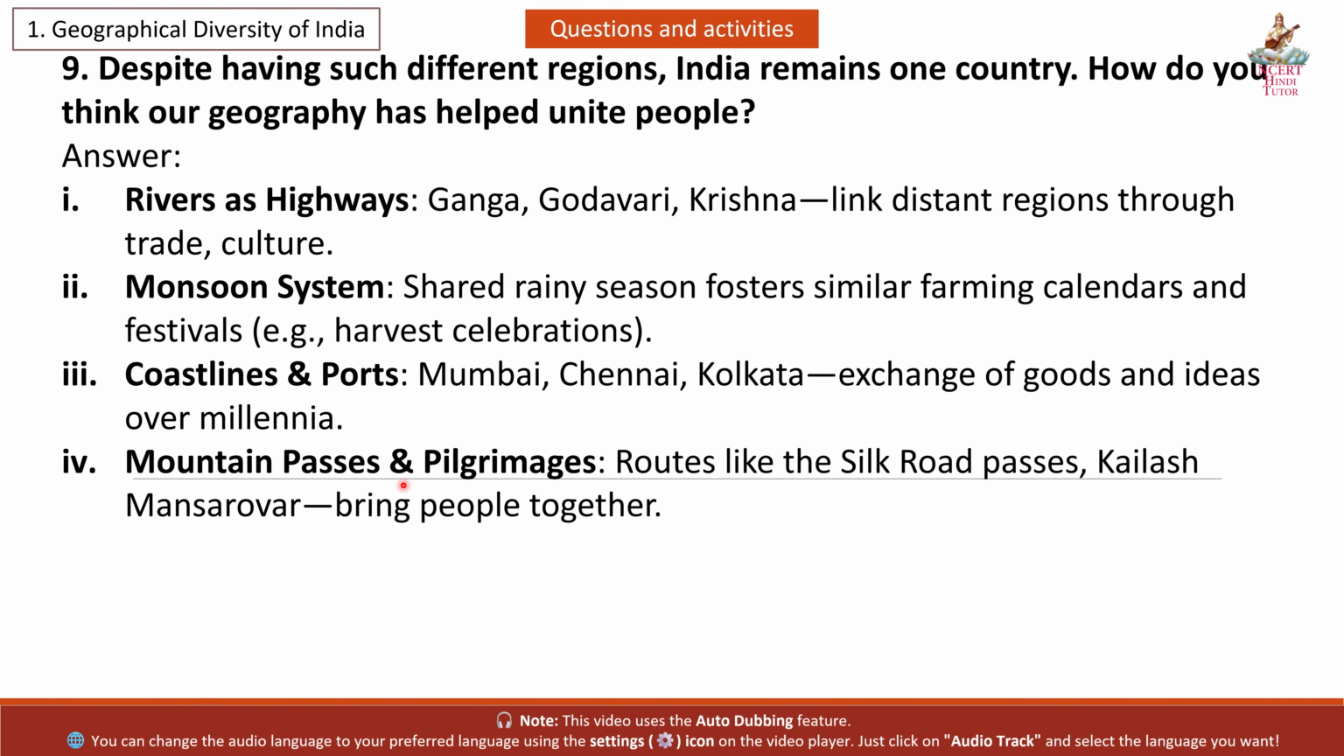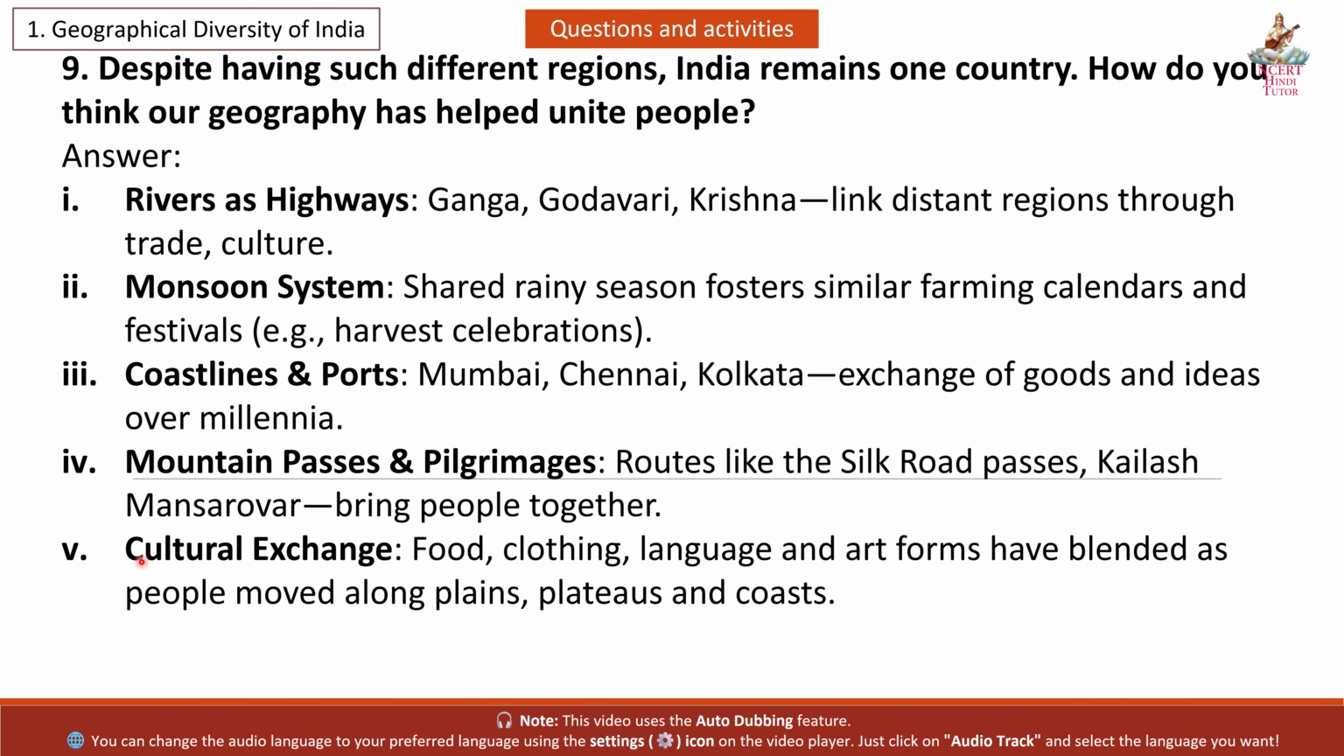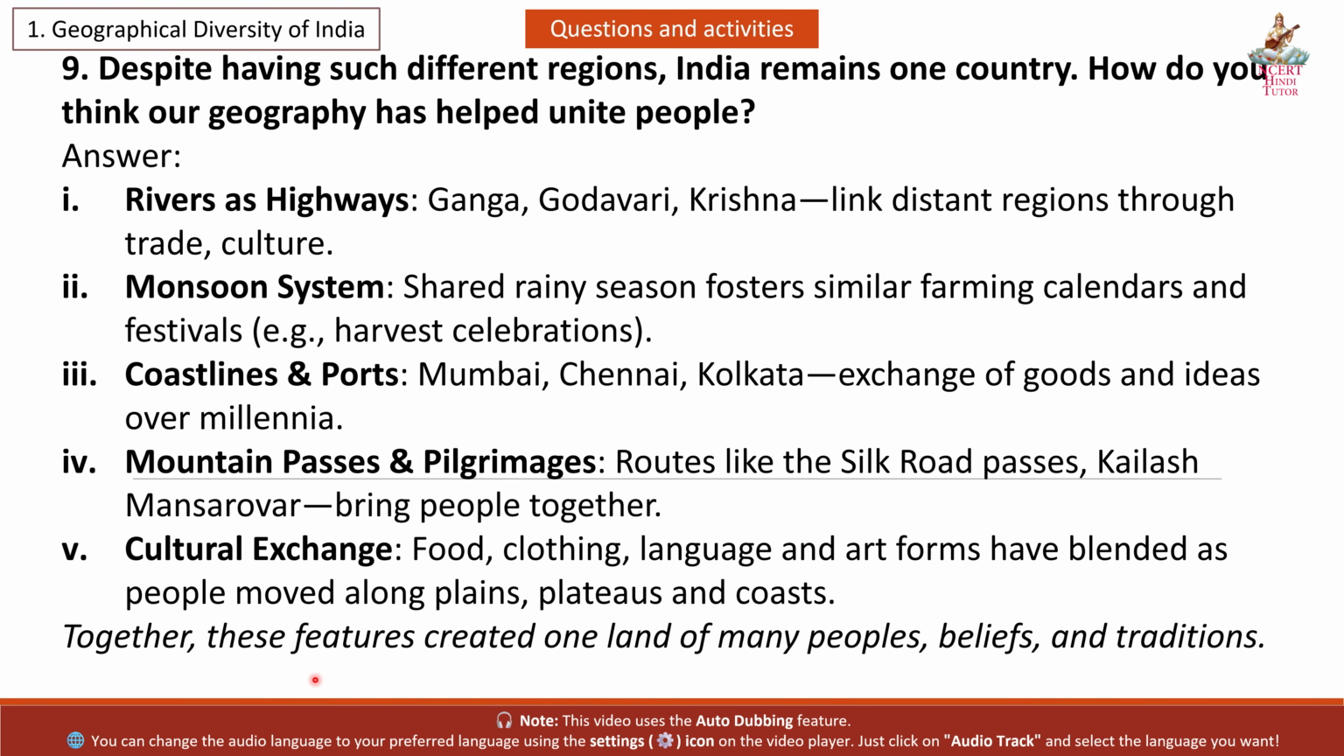Fourth, mountain passes and pilgrimages. Routes like the Silk Road passes, Kailash Mansarovar bring people together. Fifth, cultural exchange. Food, clothing, language, and art forms have blended. As people moved along plains, plateaus, and coasts, together these features created one land of many peoples, beliefs, and traditions.